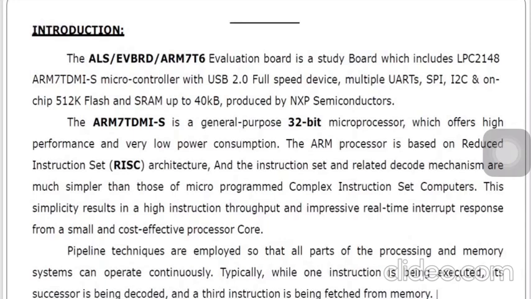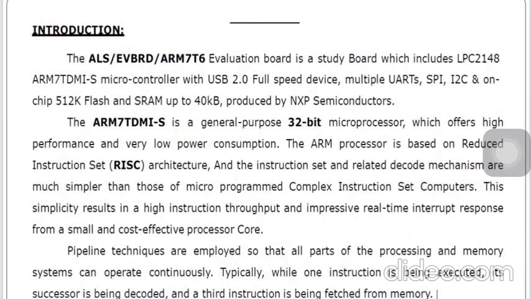Thumb supports 16-bit instructions, and ARM supports 32-bit instructions. We already studied that in the first and second module. So T stands for Thumb, D stands for debug, M stands for multiplier, I stands for enhanced ICE, and S stands for synthesizable. This is a synthesizable, general purpose 32-bit microprocessor which offers high performance and very low power consumption.